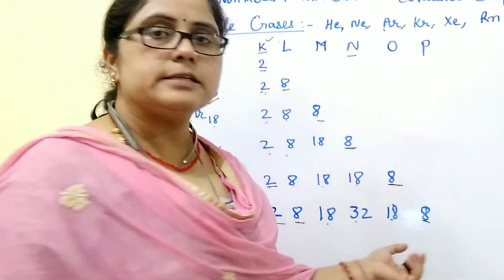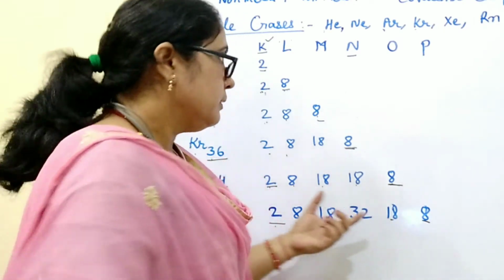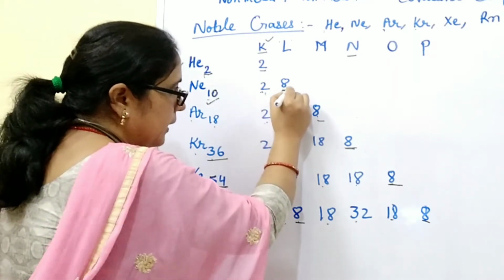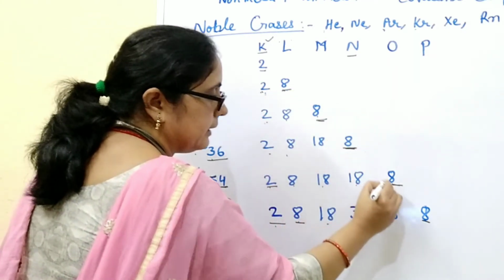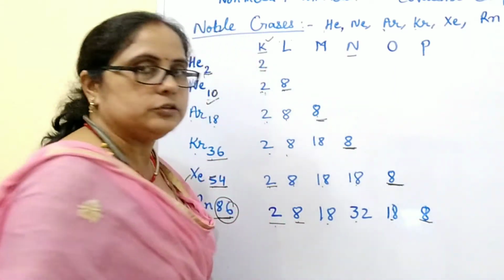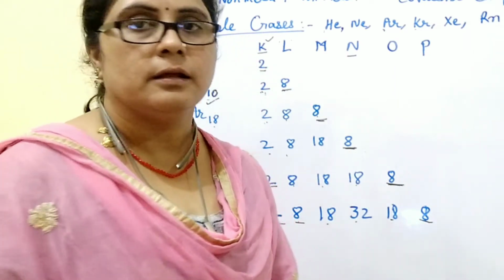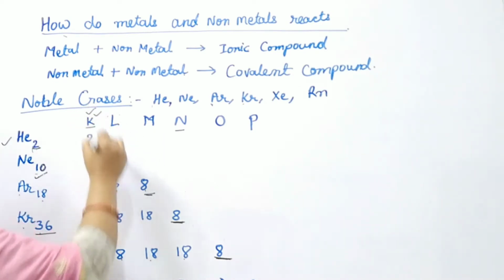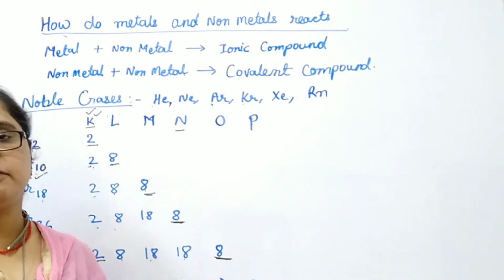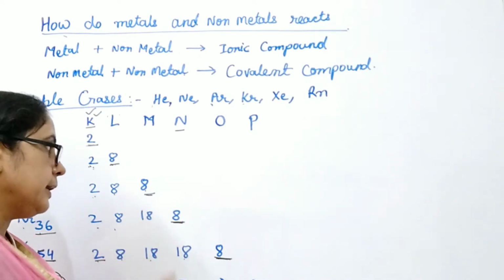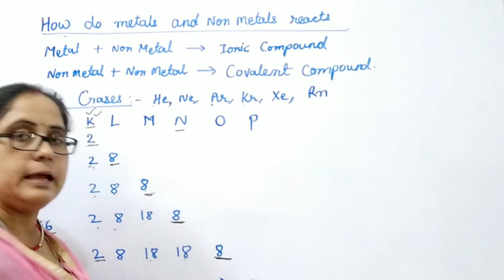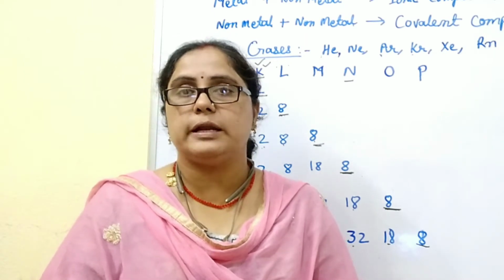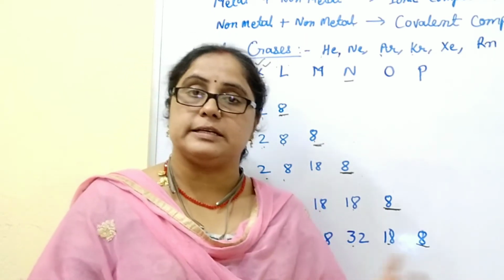Now one thing is common in all these elements: in the case of neon, argon, krypton, xenon and radon, they all contain 8 electrons in their outermost shell. The outermost shell means the valence shell. Except helium: helium only contains 2 electrons in the K shell. So if any element contains 8 electrons in its outermost shell, it is stable. It does not react with other elements. There is no need to react with other elements because it is stable.